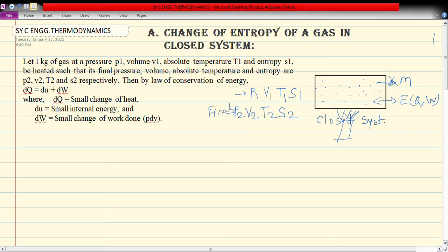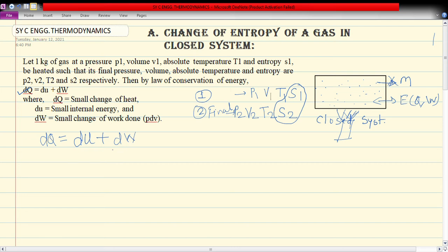Now we have to find out how much the entropy changes when this closed system goes from state 1 to state 2. For that we take help of the first law of thermodynamics. You already know we can apply the first law to the closed system and we get the equation: heat interaction is equal to change in internal energy plus work interaction.